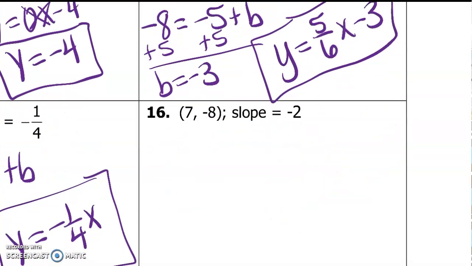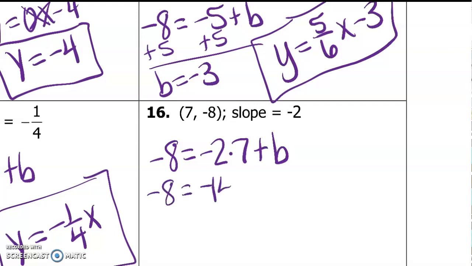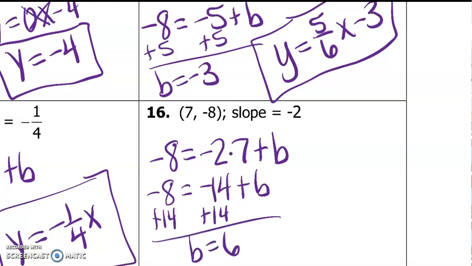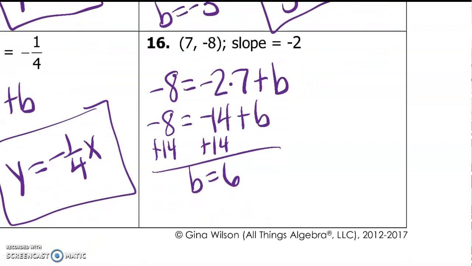And finally our last one, negative 8 equals negative 2 times 7 plus b. Negative 8 equals negative 14 plus b. Add 14 to both sides. B would equal 6. So our final answer is y equals negative 2x plus 6.